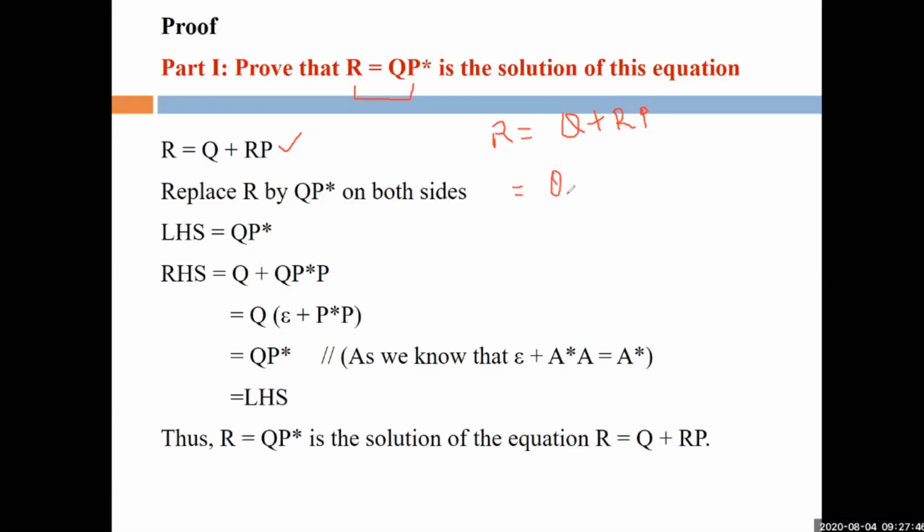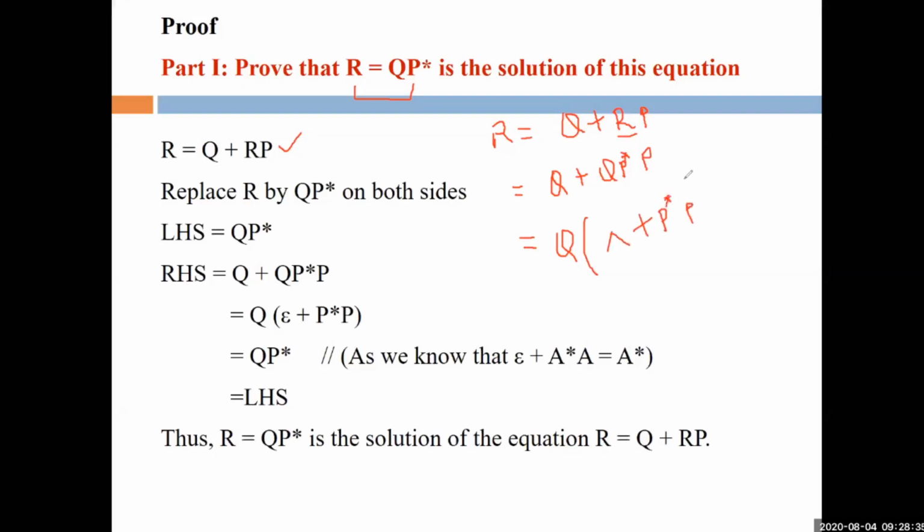Now we have to prove whether QP* is a solution or not, right? So in place of R, we place the value QP*, because we have to prove that R = QP* is a solution. So this is Q and this is P*, in place of this R, and this is P. Finally, we write the P. Now take Q common. After taking Q common, what will remain here? Null plus P*P, right?